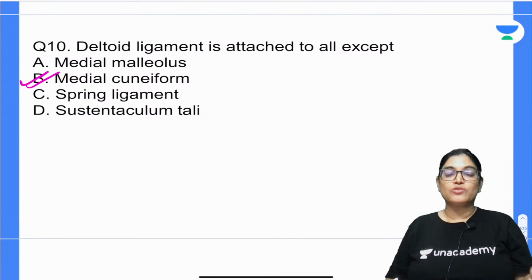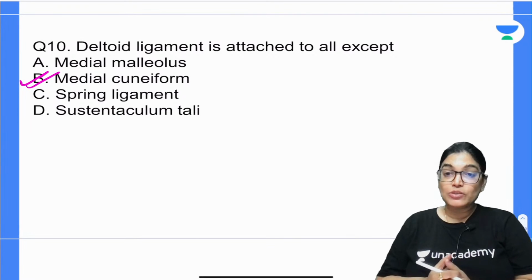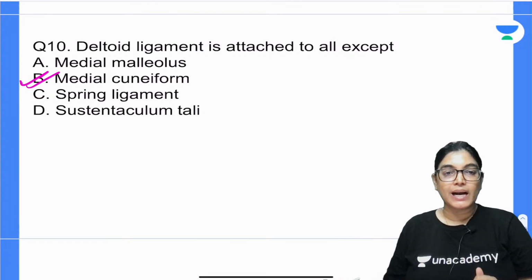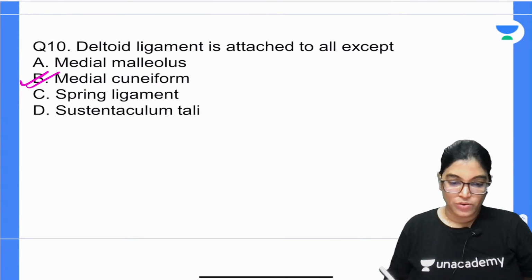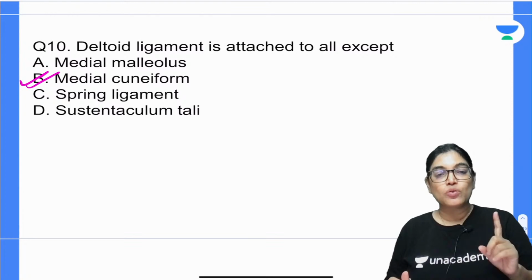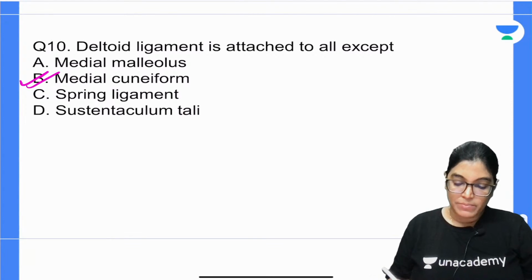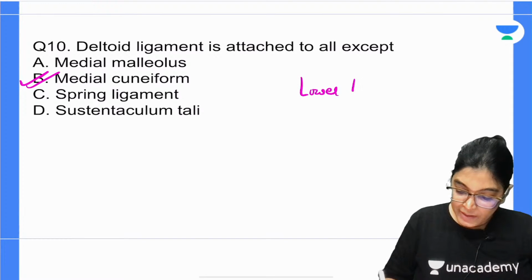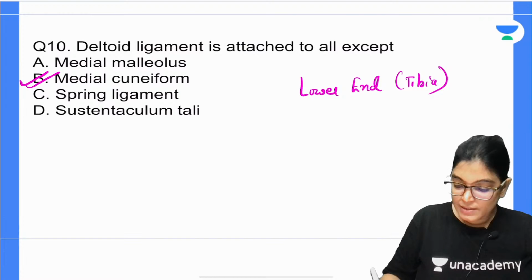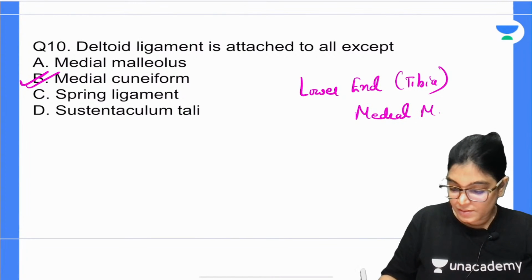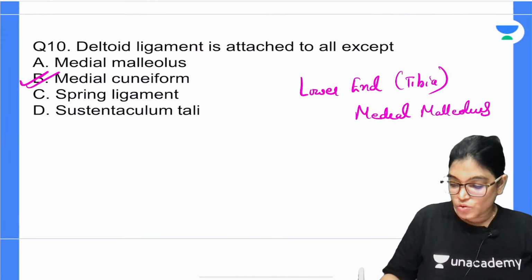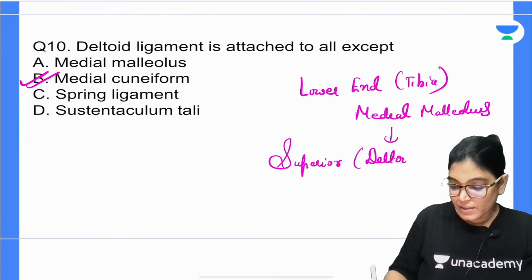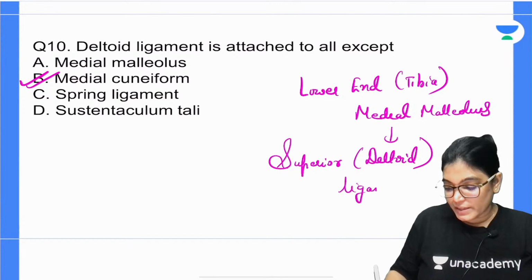My dear aspirants, when we talk about the deltoid ligament, it has two parts, a superficial part and a deep part. This deltoid ligament, also called the medial ankle ligament, is attached superiorly to the medial malleolus. What is the medial malleolus? The lower end of the tibia. It forms the superior common attachment of the deltoid ligament.